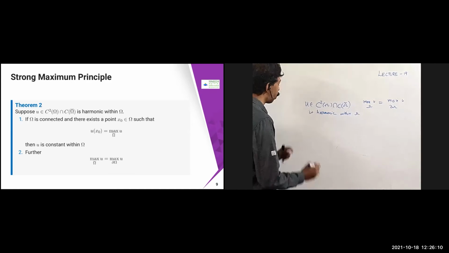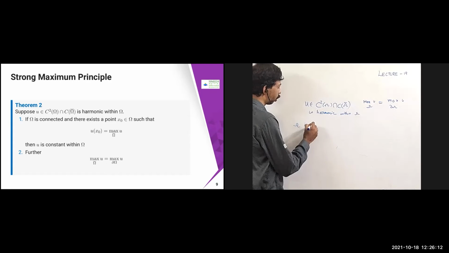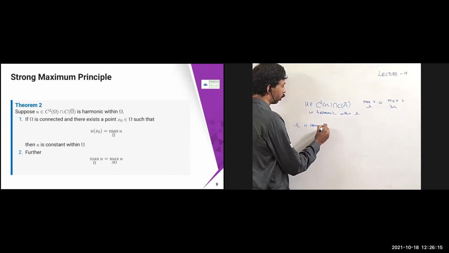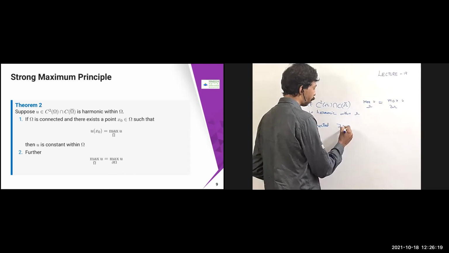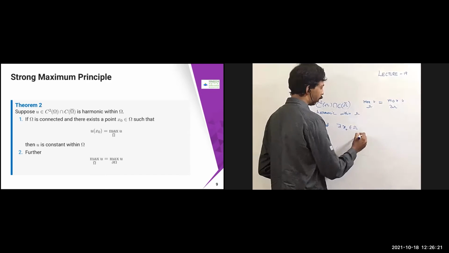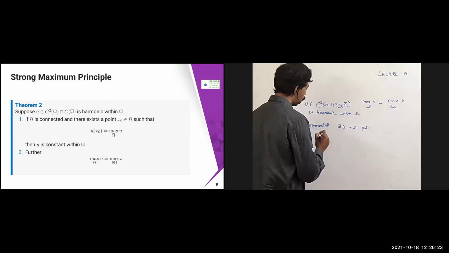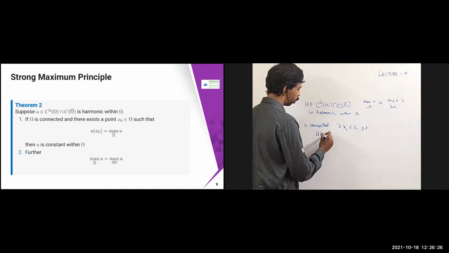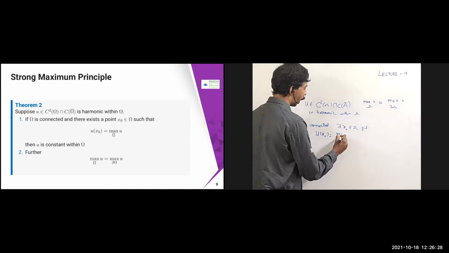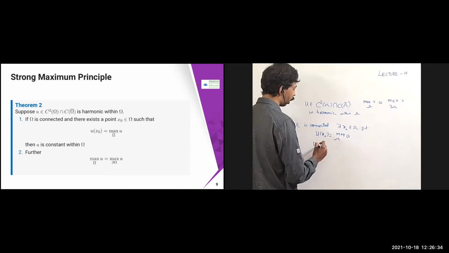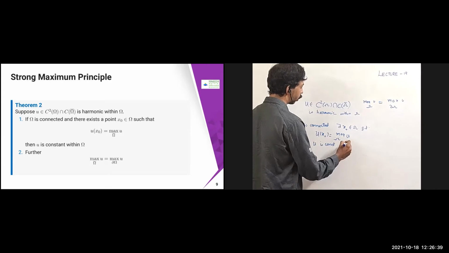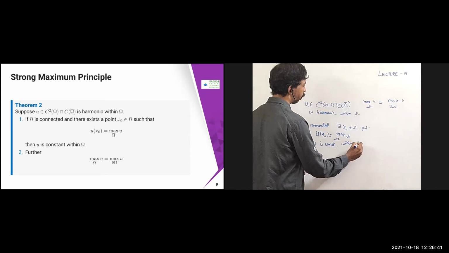Suppose this omega is connected, and there exists a point x naught in omega such that U of x naught equals the maximum over omega of U. Then what is it going to say? This is going to say U is constant within omega. If such a point exists, then U is going to be constant within omega.